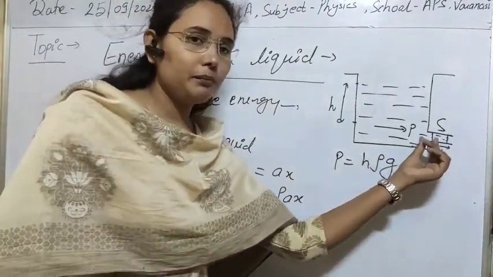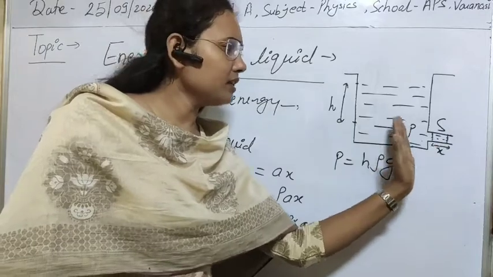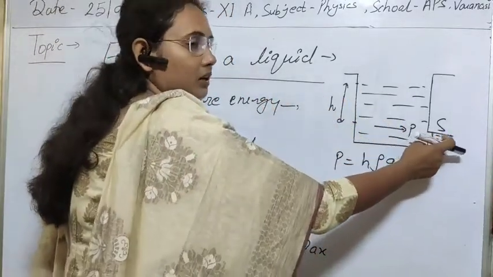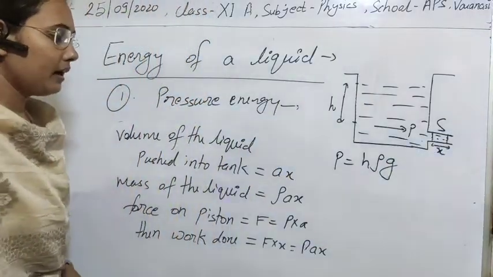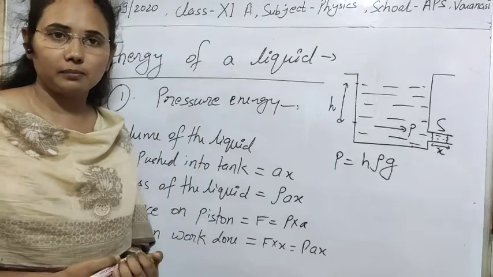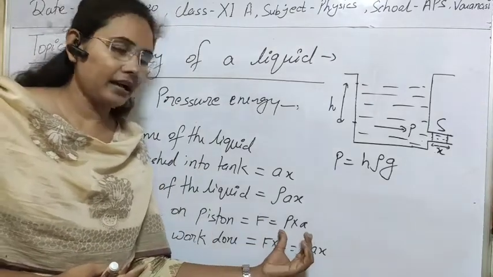So if the process is slow, then there is an application of force on this piston which is attached to the tank, and suppose that due to that force we obtained x displacement.